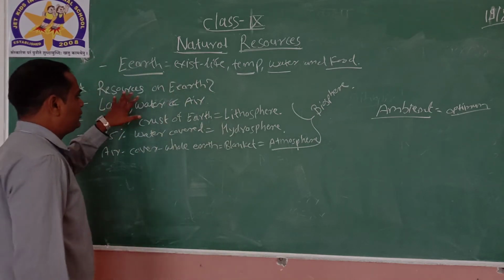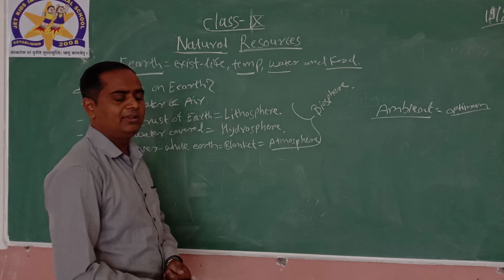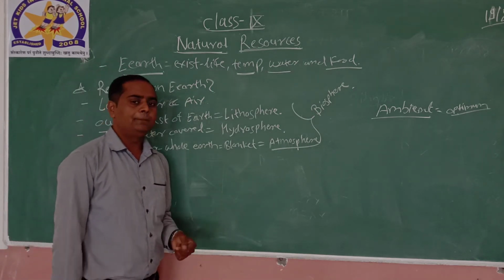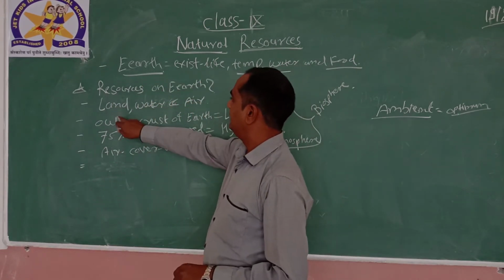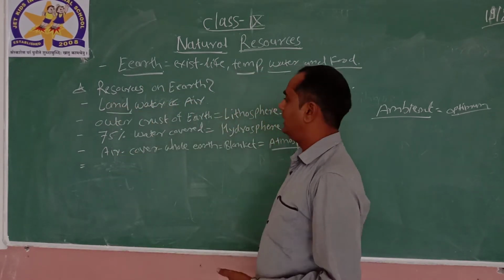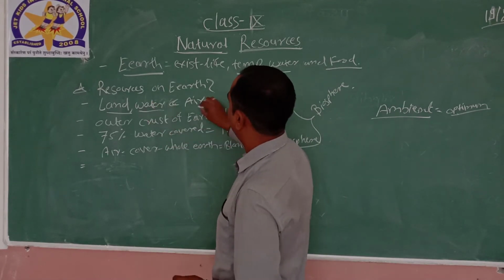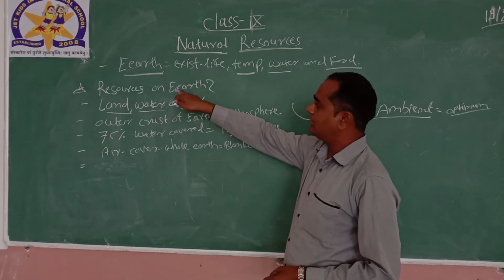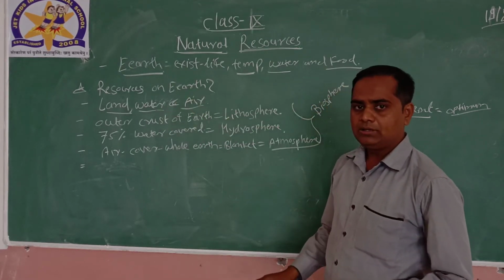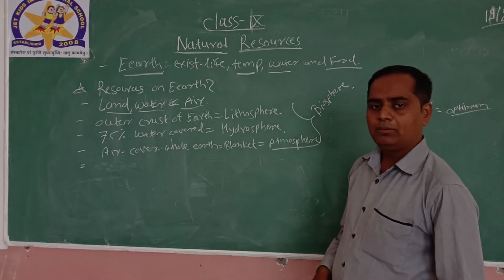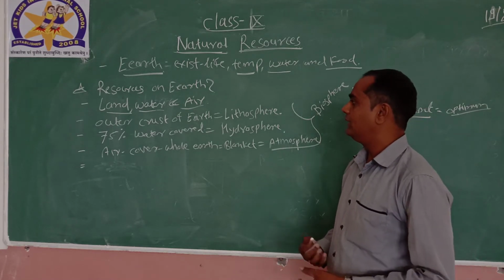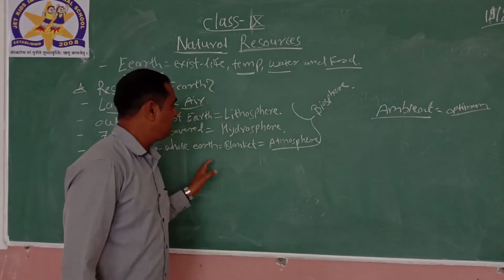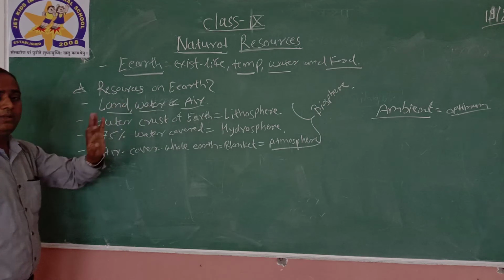So what are the resources available or present on the earth? As you know, there is land, water and air. These are the three main resources available on the earth, and due to them we can say our earth exists.